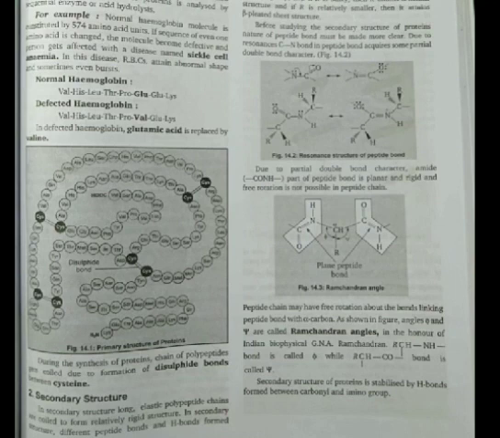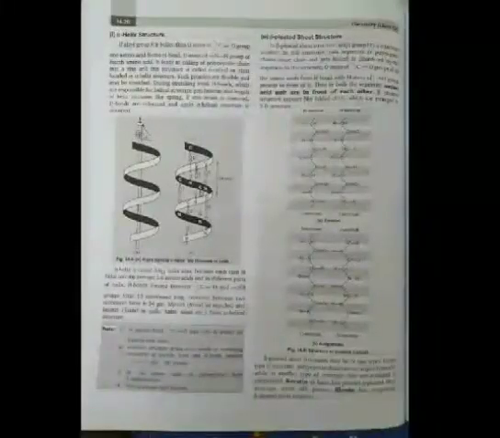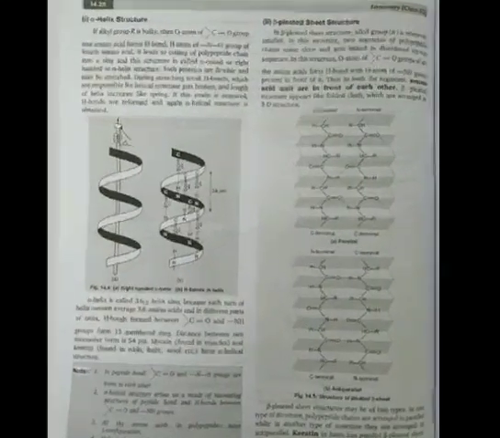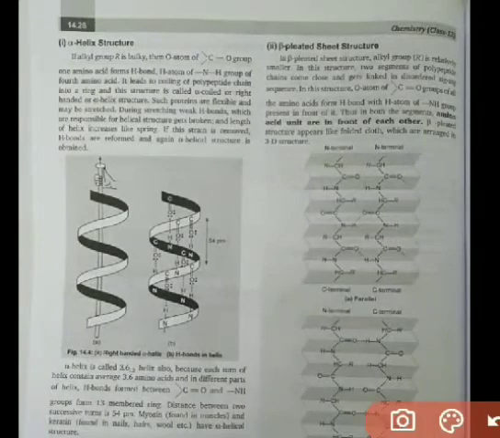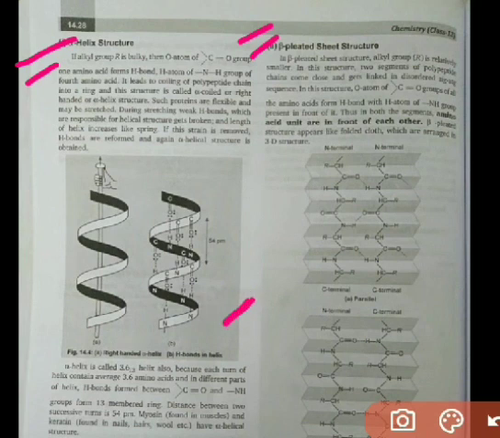Here basically what happens, there is H bond formed between carbonyl and amino groups. There is a formation of H bond between carbonyl and amino group. So here you can see there will be an alpha helical structure and a beta pleated sheet structure. This one is the alpha helical structure, and this one is the beta pleated structure.